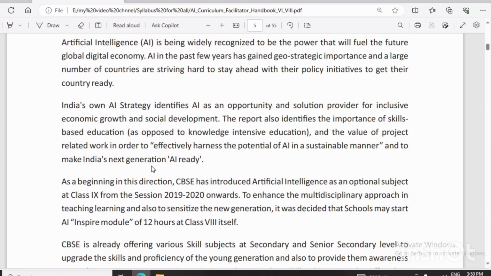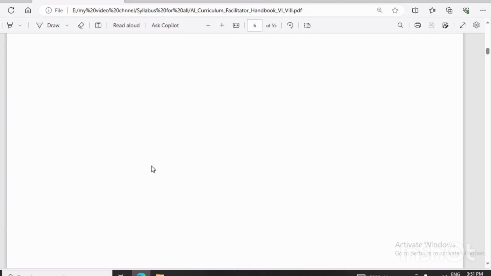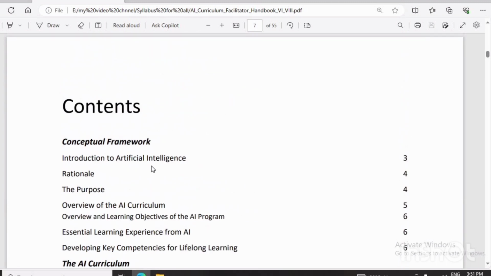The report also identified the importance of skill based education as opposed to knowledge intensive education. As per the traditional teaching learning process, it is very important nowadays to learn through experiential and experimental based learning. So skill is one of them, that the student will learn by different skill activities. So CBSE introduced this type of book. Now just see what is the content of this book.